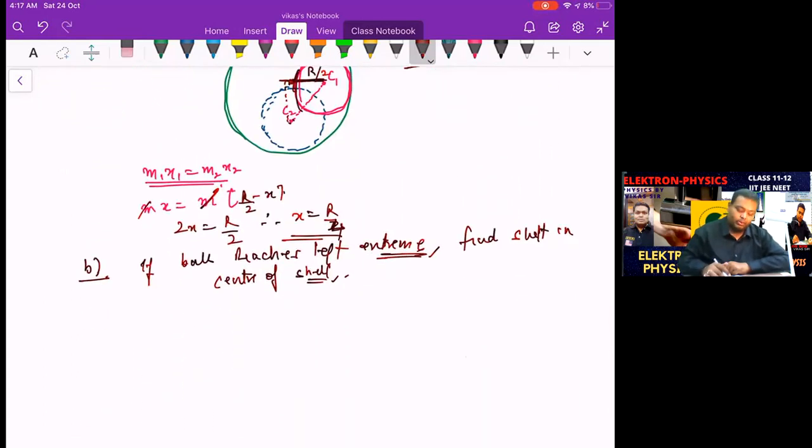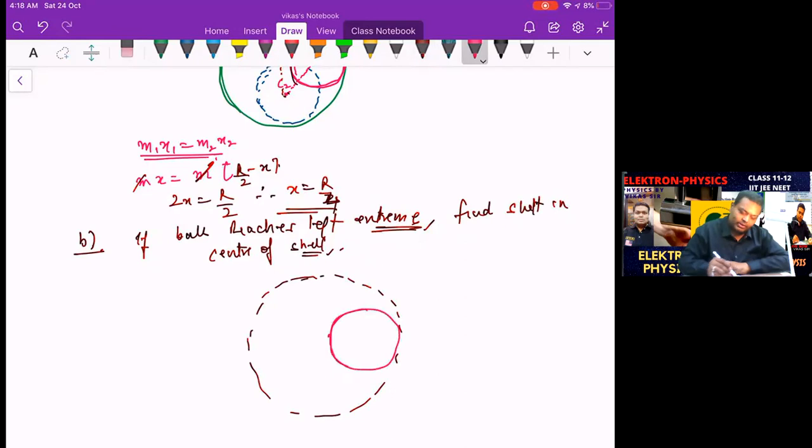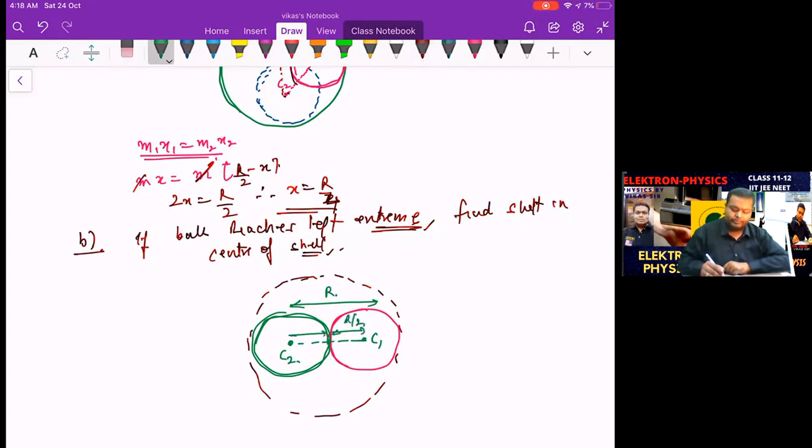Okay. Now, if the ball reaches the left extreme, what happens? We're assuming the frame to be stationary. So the initial position of the ball was supposed to be here, and the final position is where it reaches this position. So what is the shift in the center? This was C1, and it reaches here C2. It's easy in this case because you are able to see only X, not Y. But it traveled Y and came back, okay? But we are checking only the X. And what is the distance change now? This time it is equal to R, because this is R by 2 and this is R by 2.